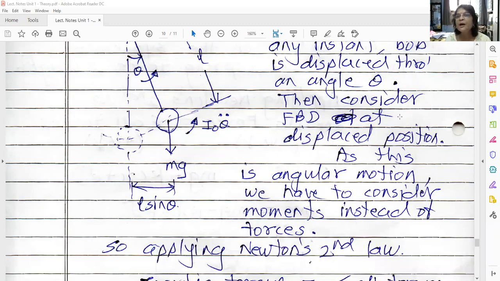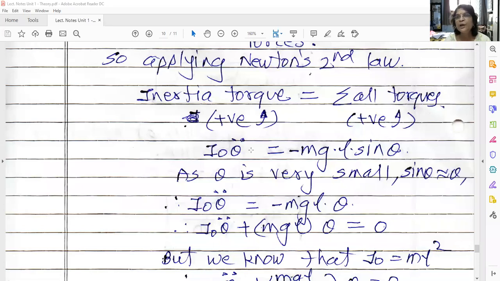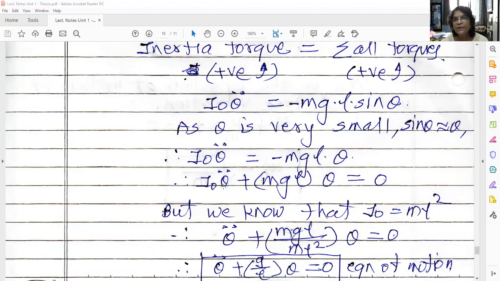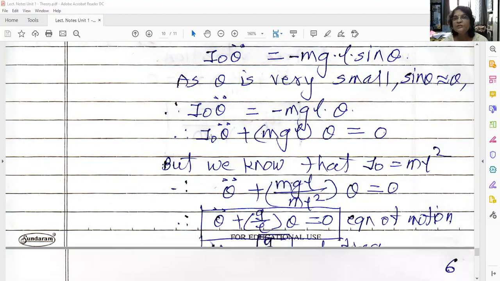This is the torque. As theta is very small, we always take sine theta equal to theta and cos theta equal to 1. So I_O theta double dot is equal to minus mgL theta. Take this on the left hand side: I_O theta double dot plus mgL theta is equal to 0. What is the value of I_O, the mass moment of inertia about point O? It is mL square. So theta double dot plus mgL upon mL square into theta is equal to 0. As you know, this is the equation of simple harmonic motion.